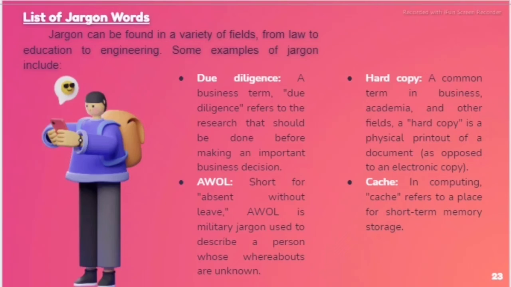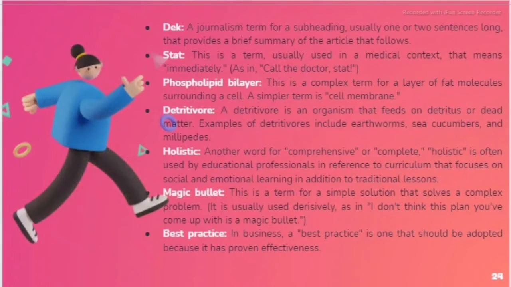Hard copy. A common term in business, academia, and other fields, a hard copy is a physical printout of a document, as opposed to an electronic copy. Cache. A computing cache refers to a place for short-term memory storage. Deck. A journalism term for a subheading, usually 1 or 2 sentences long, that provides a brief summary of an article that follows. Stat. This is a term usually used in a medical context that means immediately, as in call the doctor stat.